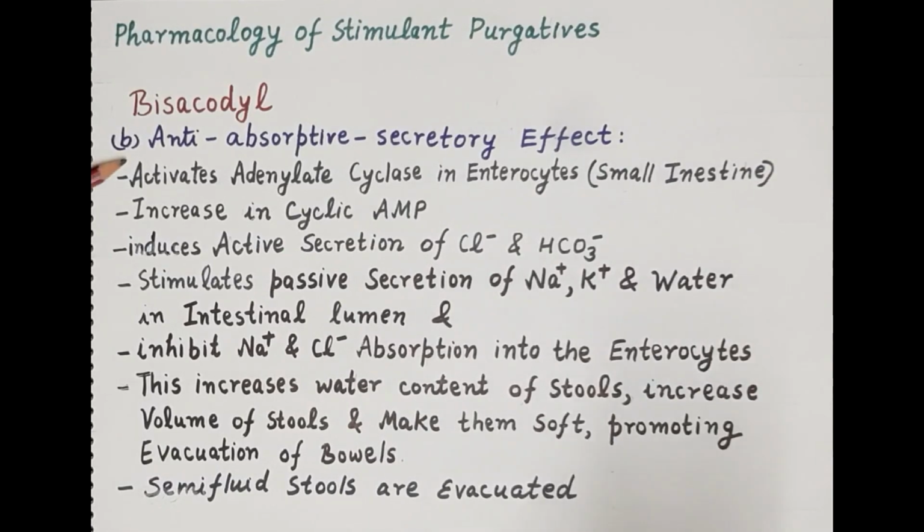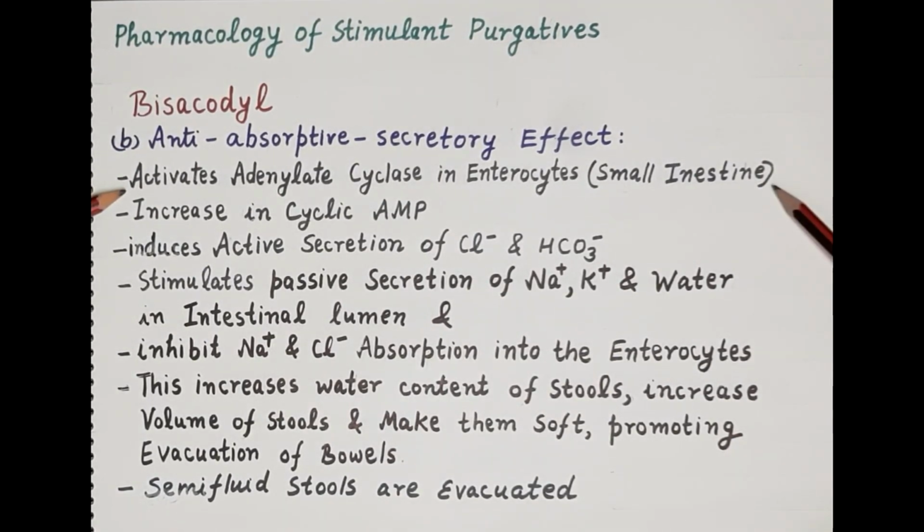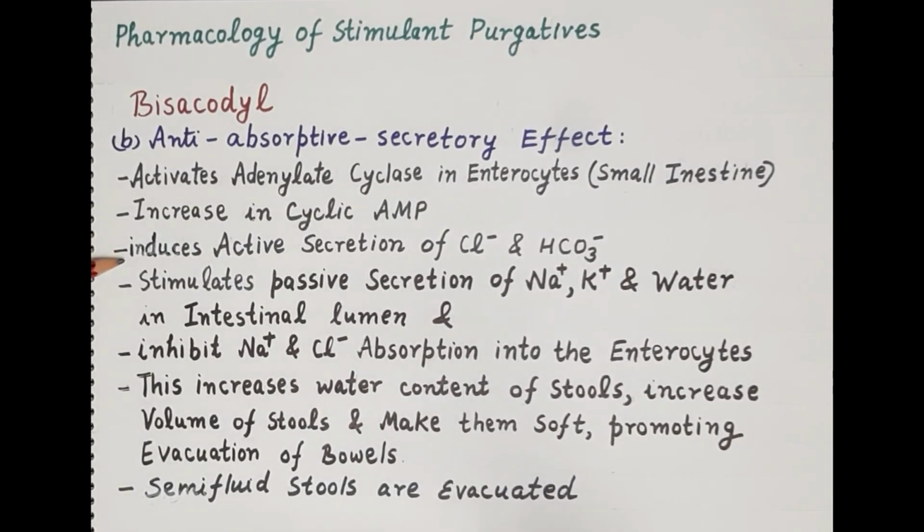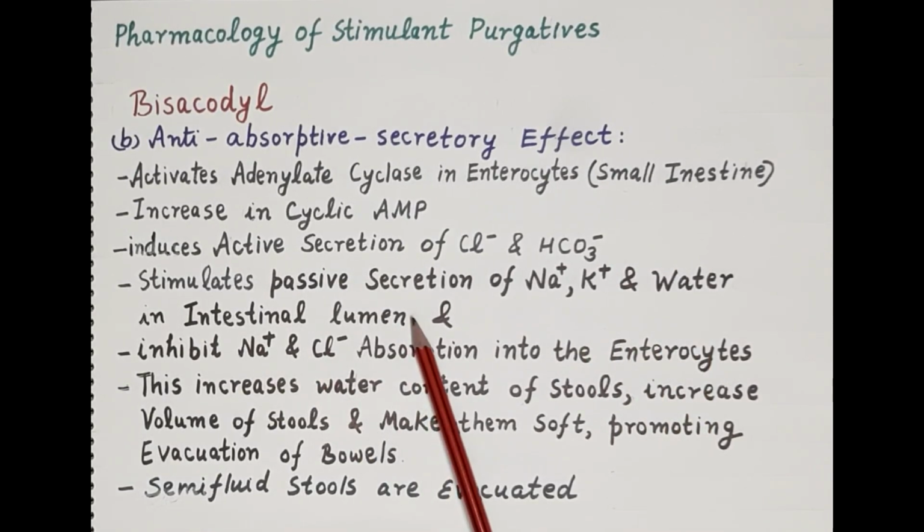Now, the second mechanism by which bisacodyl produces its purgative effect is by activation of adenyl cyclase in the enterocytes of the small intestine. It increases cyclic AMP, and the increase in cyclic AMP induces active secretion of chloride and bicarbonate, and passive secretion of sodium, potassium and water in the intestinal lumen.